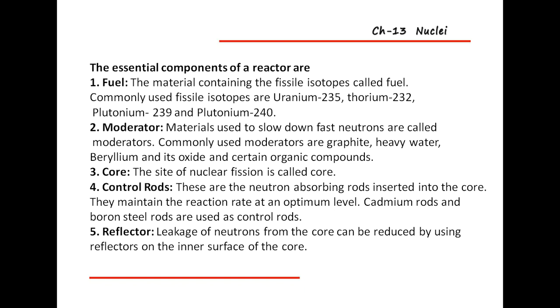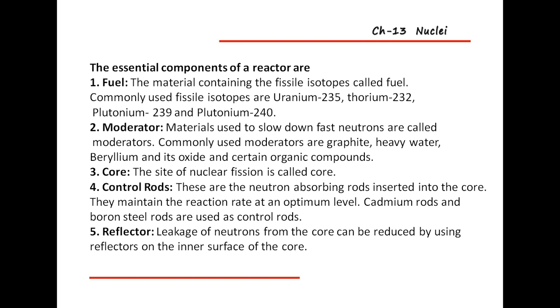If we do not control that chain reaction, then a heavy amount of energy will be produced in that place. If that process is not controlled, then the control rods will be inserted in the core, and after that they will slow down that level.